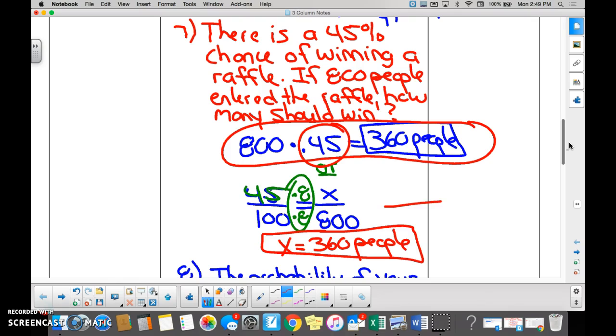This is the way that I want you to truly understand how to do it, though. We have 45 out of 100 people that will win. We did 800, had 800 people enter. Can we figure out how many won? Yes. Because they should be proportionate, right? Yeah. We used our bubbles to figure it out because we knew that 100 times 8 was 800, and 45 times 8 gives us 360 people.